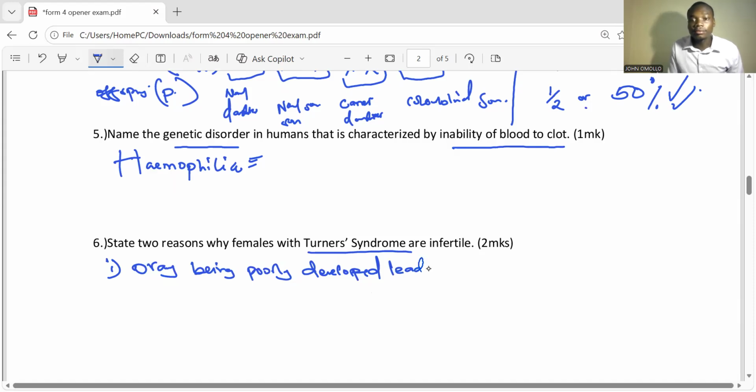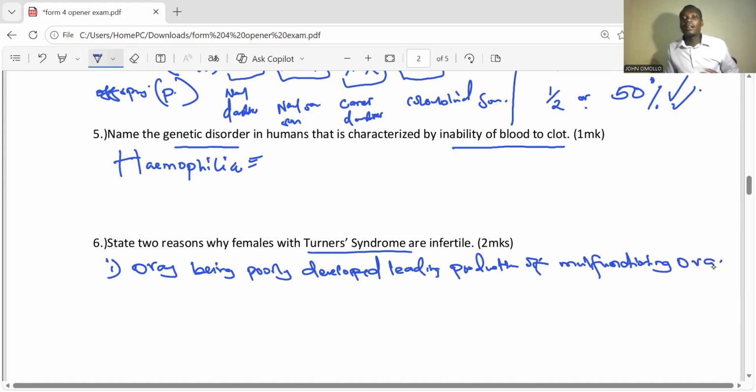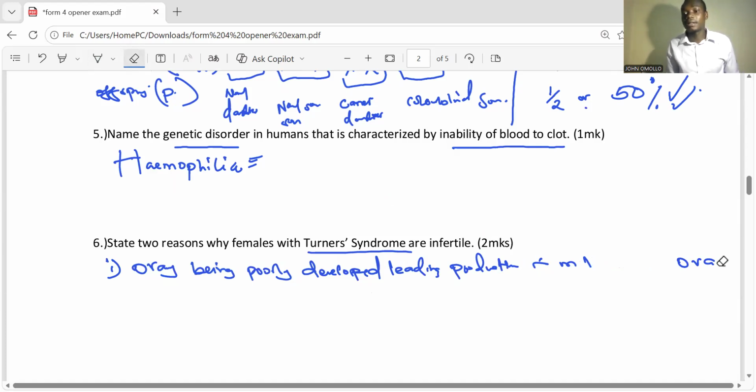It leads to failure of production of functioning ova. That is what we need to write.